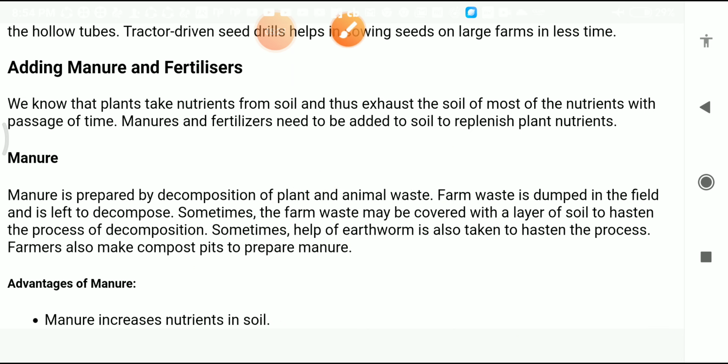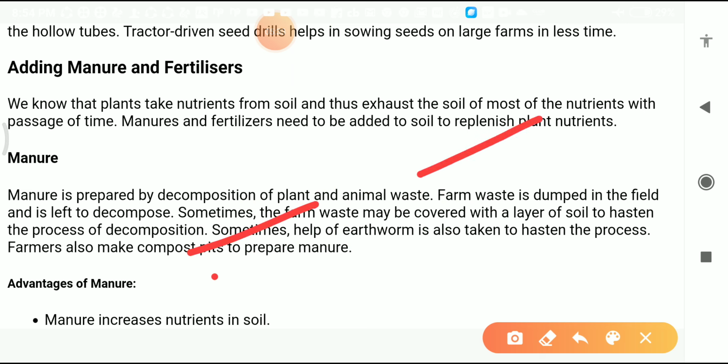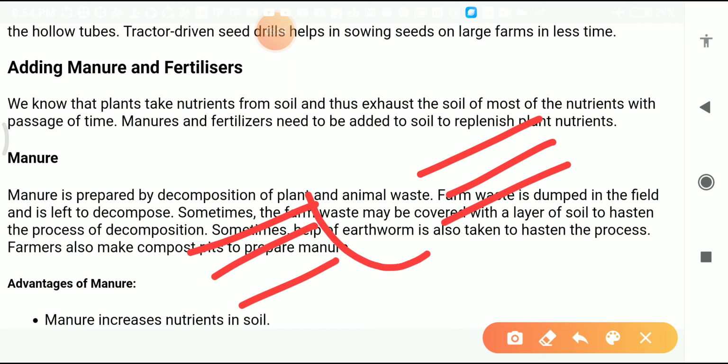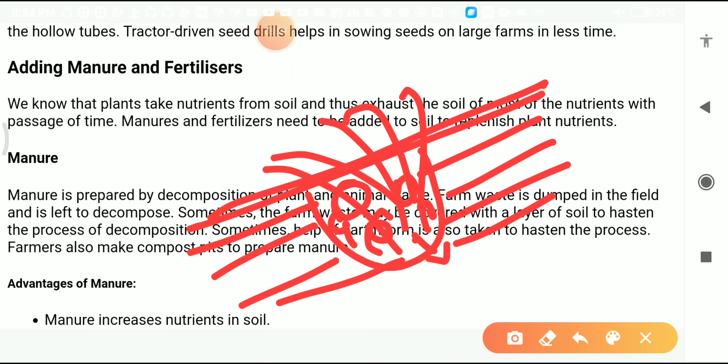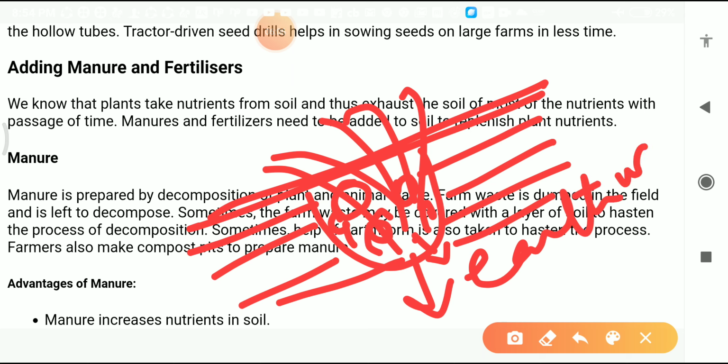In the third step, what can farmers do? They can dig a pit in the soil like this. This one is a pit in the soil, and they can throw all the plant waste, animal waste, or kitchen waste into this pit. They will keep earthworms inside and cover it with one layer of soil. And the earthworms start to decompose this animal waste and plant waste.